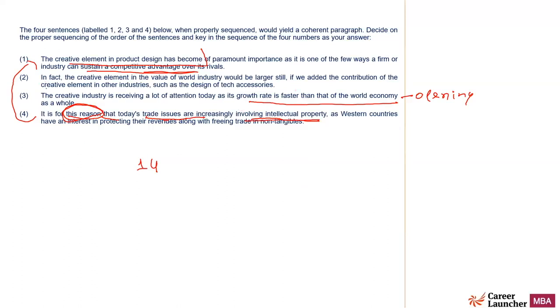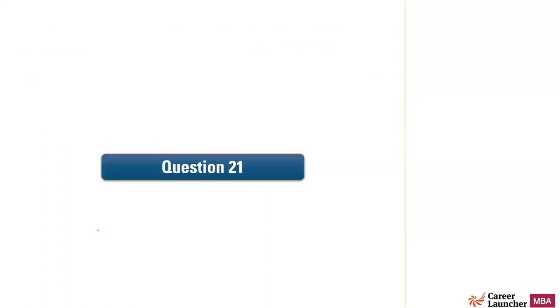Now look at three. Three is a good opening. And 2 talks about, in fact, the creative element in the value of the world industry would be larger still. So something before this would be talking about that it is large. And then 2 talks about it will still be larger if we consider something else. So 3 talks about it is large, that its growth rate is faster than the world economy. So 3 and 2 will be linked together. So 3, 2, 1, 4 is the right sequence. Easy question.